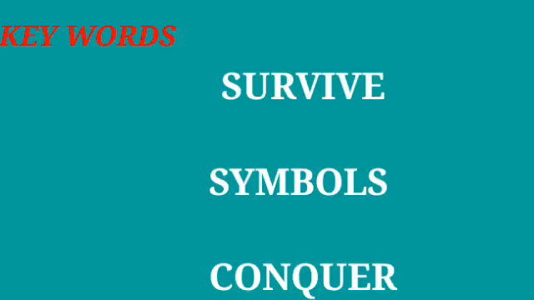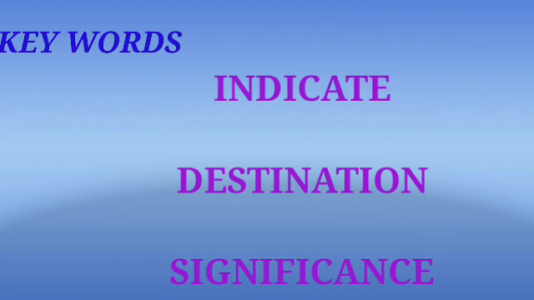Survive: to continue to live or exist. Symbols: things or persons that represent something else. Conquer: overcome and take control of a place or its people by military. Indicate: point out or show.